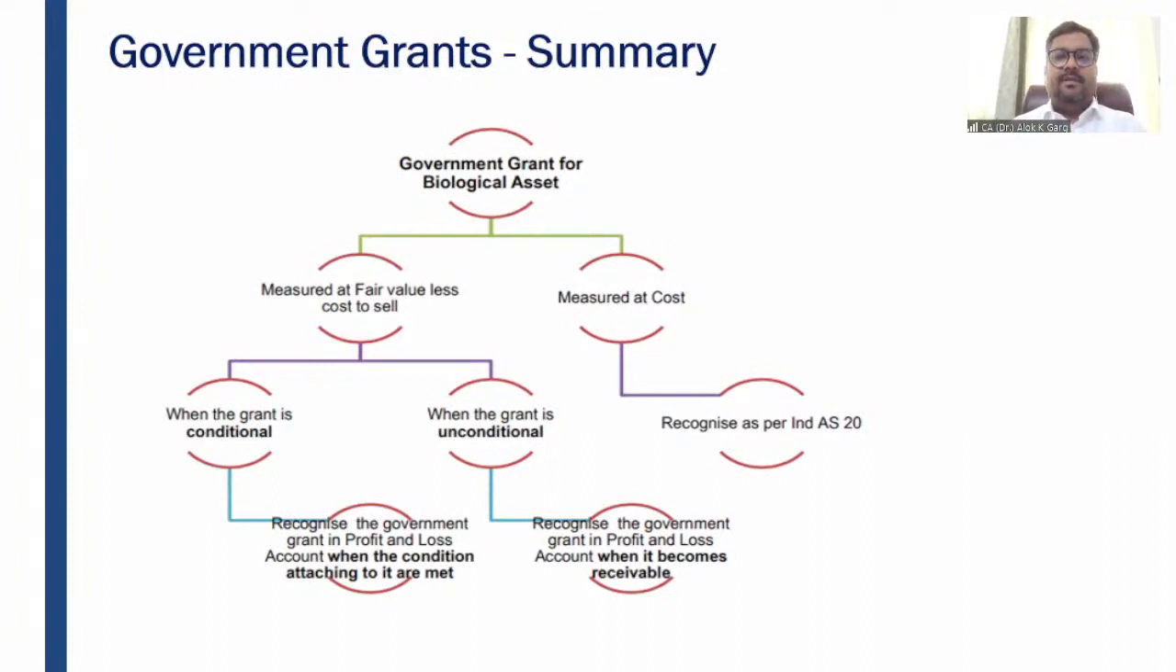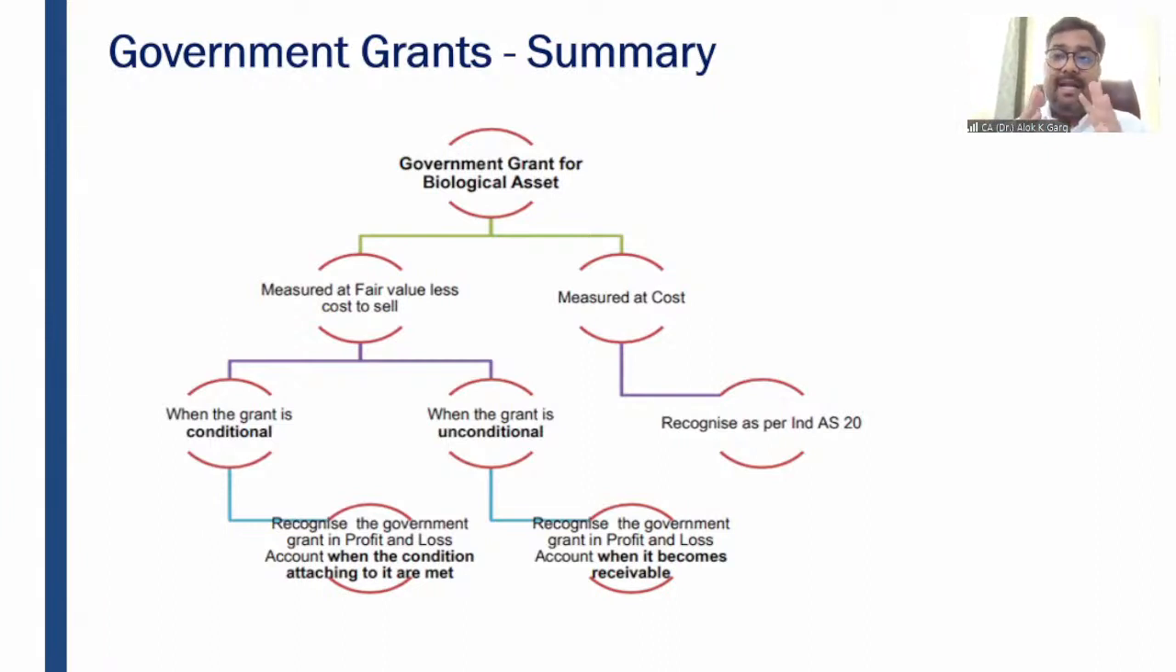But there are two things. If the government grant is received for biological asset and the biological asset is measured at fair value less cost to sell, it will be covered under Ind AS 41. But if it is covered under Ind AS 16, for example, there is a biological asset which is a bearer plant, and that bearer plant will come under Ind AS 16. And when it comes under Ind AS 16, it will be recognized initially at cost. It will be measured at cost.